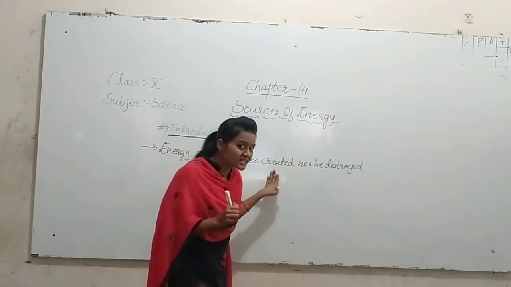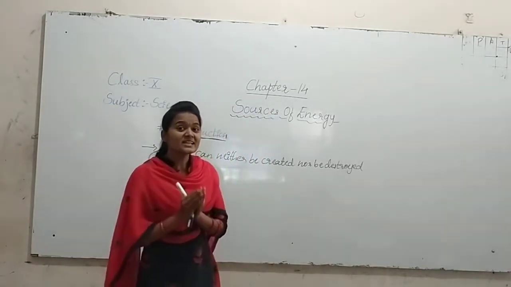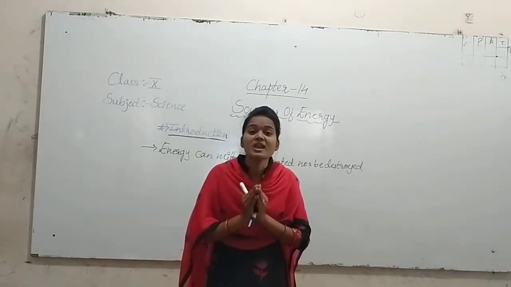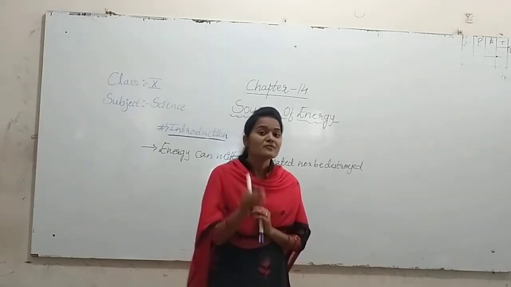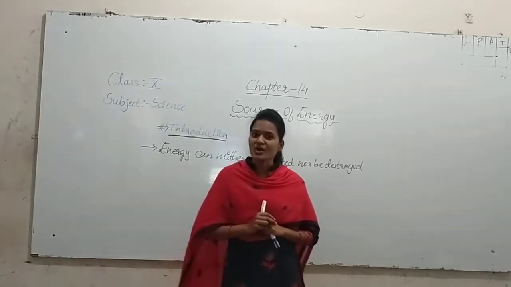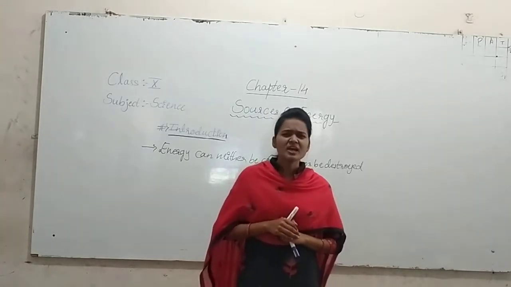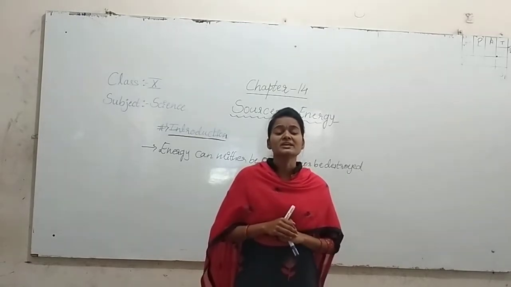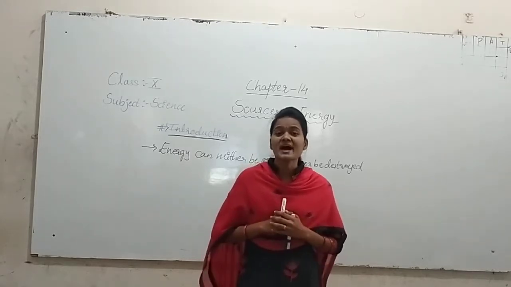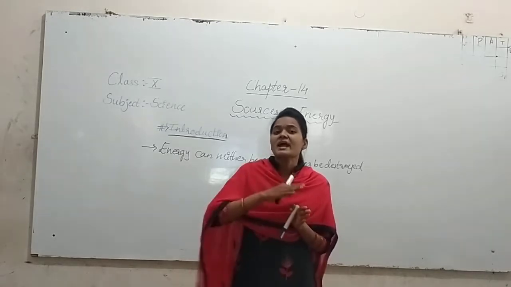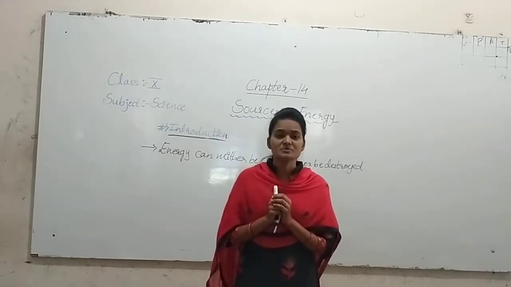About this sentence we learned in 9th class only. So what is the meaning of this sentence first? The sentence says that energy will not be created and it can't be destroyed. That's why energy can neither be created nor be destroyed. Then why are we bothered about the exhausting of some sources? Why are we bothered about crises? Some crises are going on because some sources will be ending.